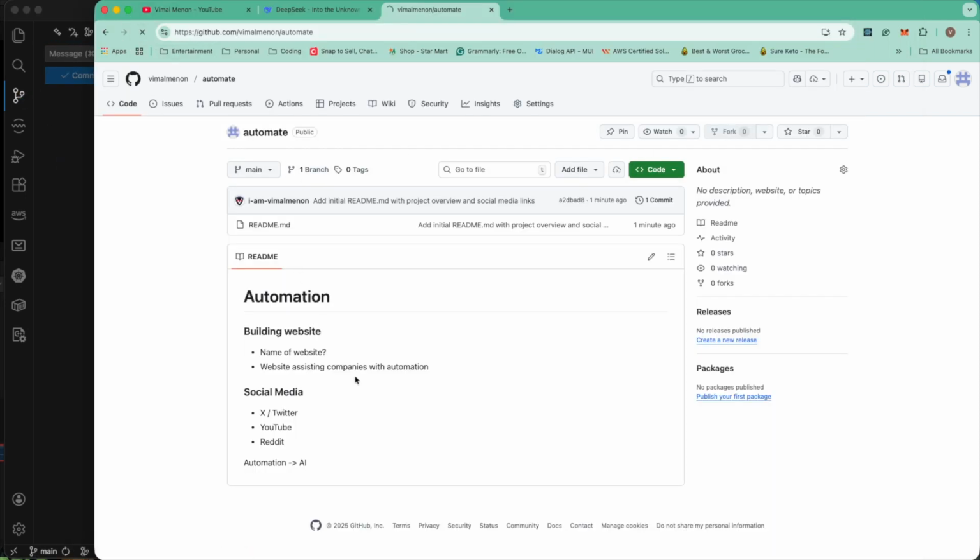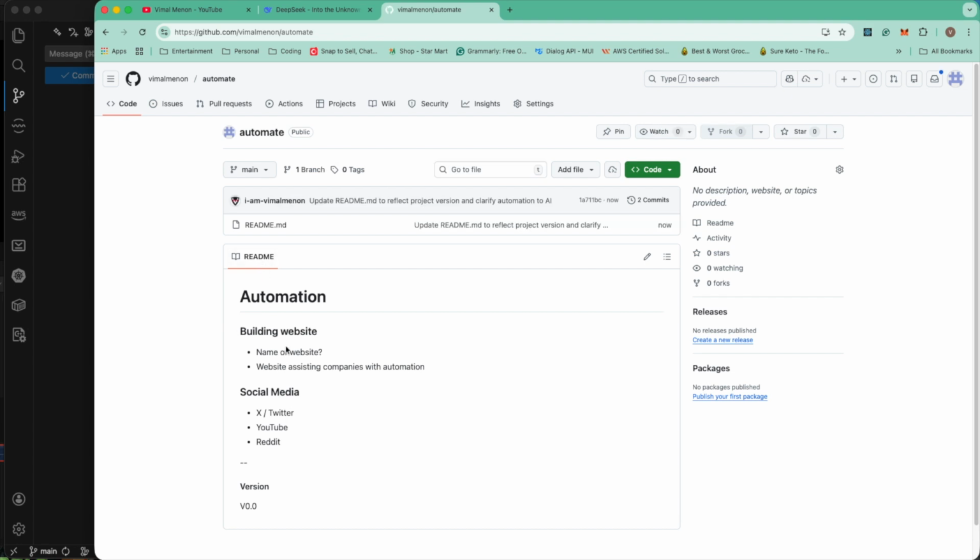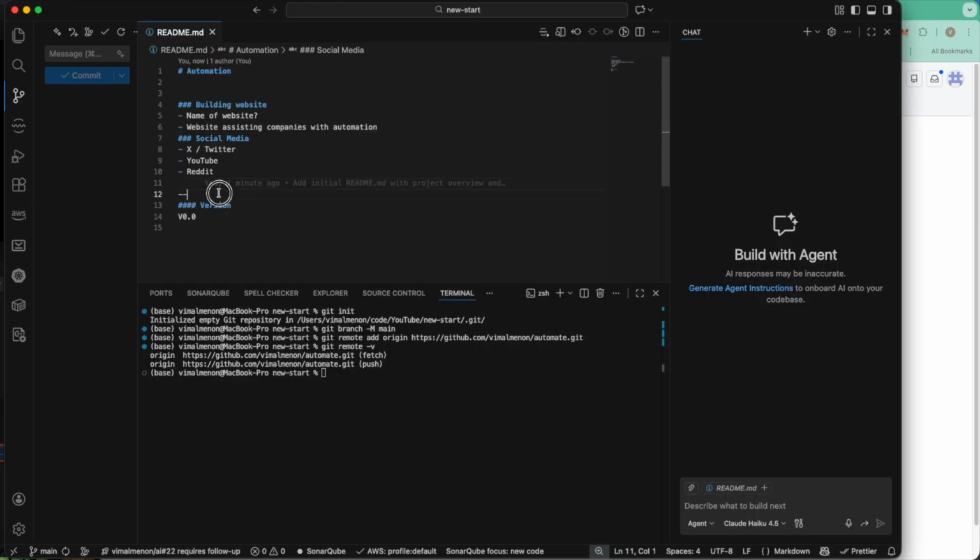So this is my very first version, and it is the very beginning of maybe something good. Let's see how that goes. So we are trying to build an automation company, or maybe an automation thing where we can help companies to automate, and we need to have a presence on social media, and then we'll see how that goes, right? So this looks very interesting.